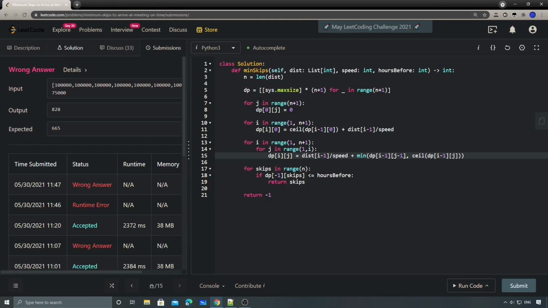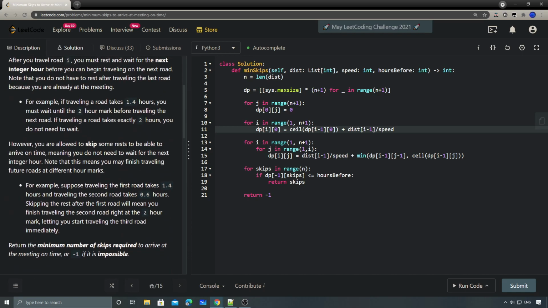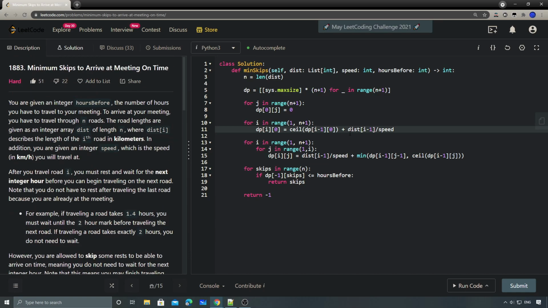The reason it failed is because of the float accuracy issue. In many languages, if you do a divide here, it will not keep all the precision, right?